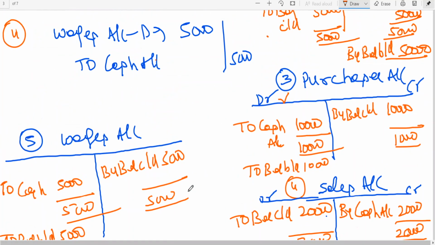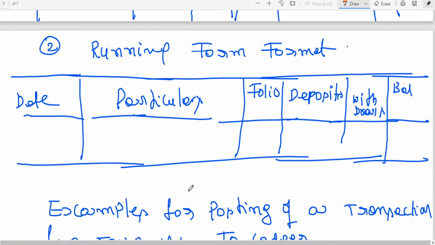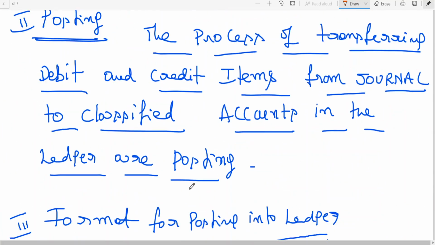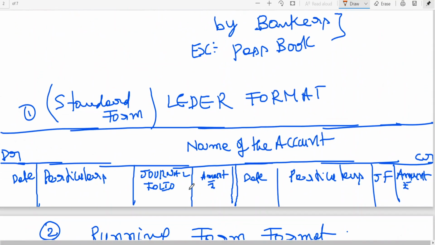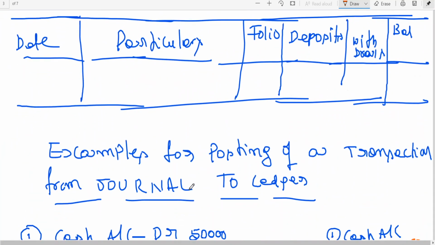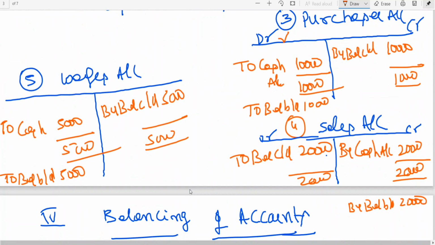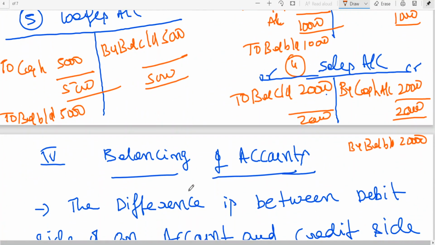First, to begin with, I have explained the meaning of it. Then we went for posting. What is the meaning of posting? Then formatting we have learned. Then we have learned how to go for ledger posting. Then balancing of accounts has been learned. Clear to all of you?